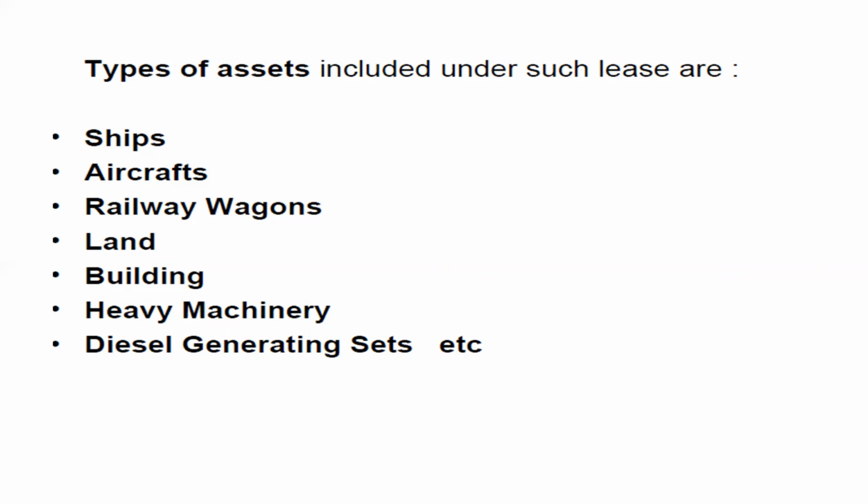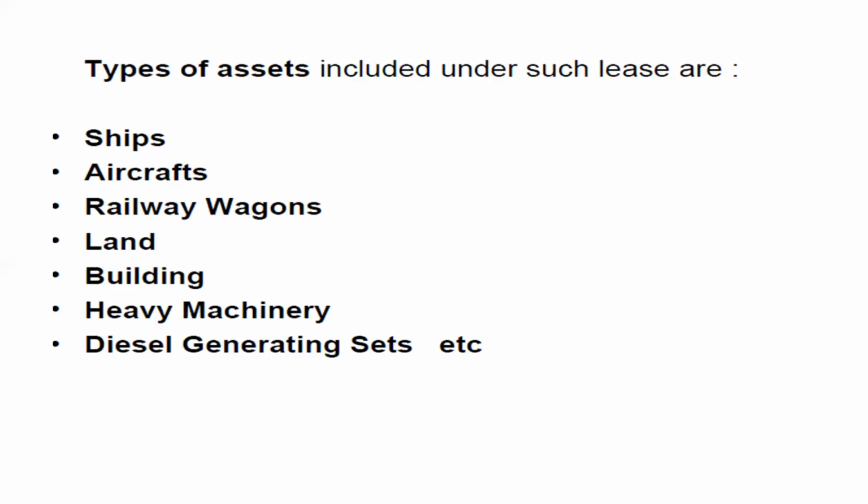who purchases the ship. So normally ships, aircrafts, railway wagons, land, building, heavy machinery, diesel generating sets, etc. are considered to be the assets normally used for financial lease contracts. So these properties or assets are costly in nature, heavy investments, and financial organizations will assist the lessees, that is, the companies who are acquiring these assets, by providing the financial assistance under a financial lease contract.